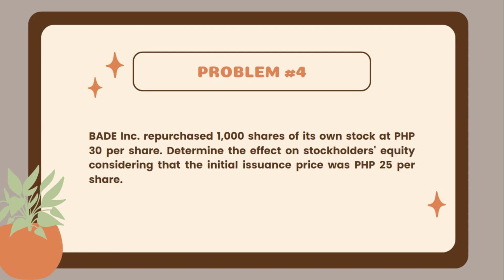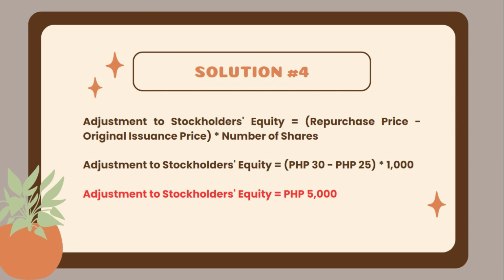The fourth problem is Bait Incorporated repurchased 1,000 shares of its own stock at 30 pesos per share. Determine the effect on stockholders' equity considering that the initial issuance price was 25 pesos per share. The adjustment to stockholders' equity reflects the difference between the repurchase price and the original issuance price multiplied by the number of shares repurchased. So here is the solution.